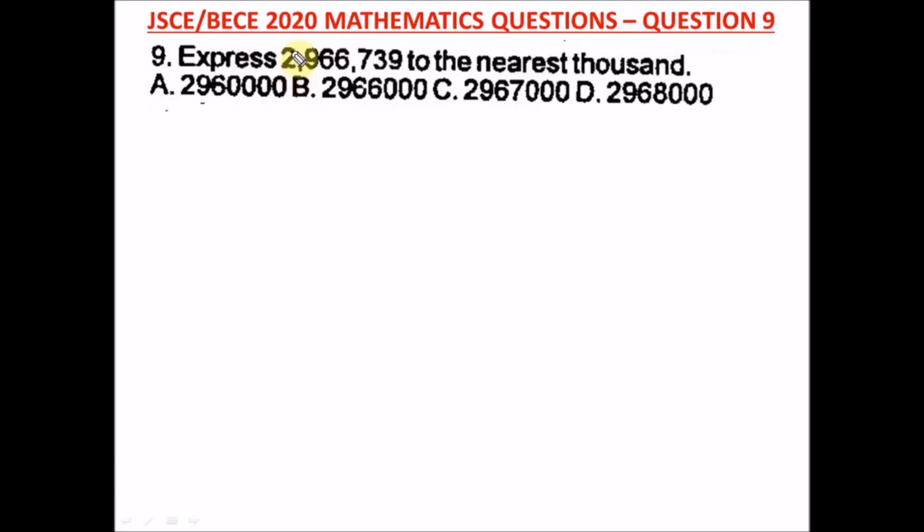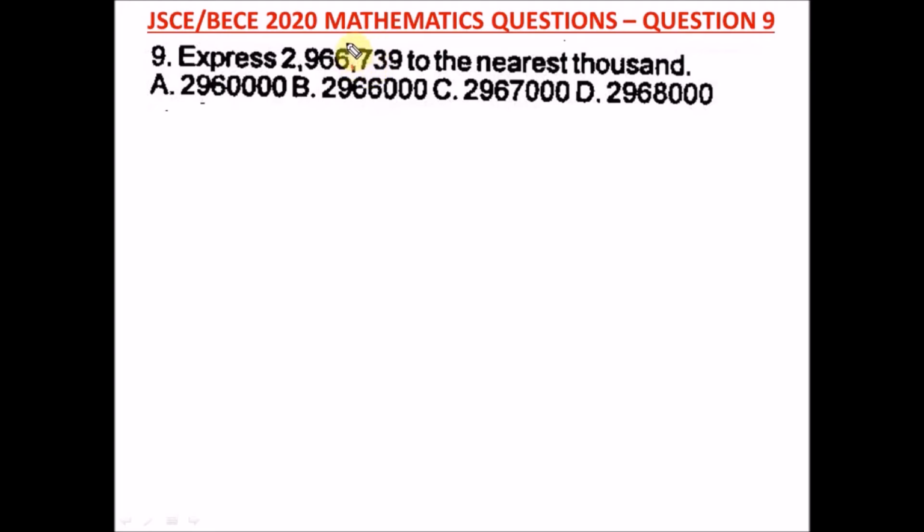So you can see with the nearest thousand from here, this is 2,966,000. So it's from this point here, 966,000 to the nearest thousand. So from this point here, we check the next number. Is it greater than 5? Yes, it is greater than 5.